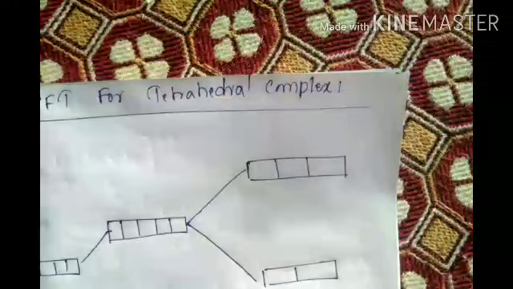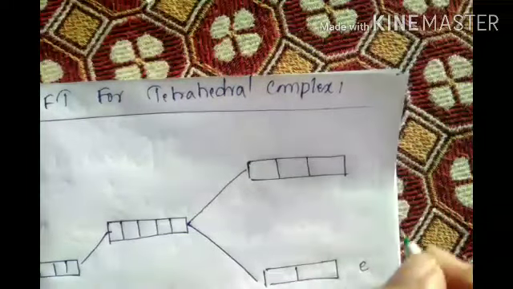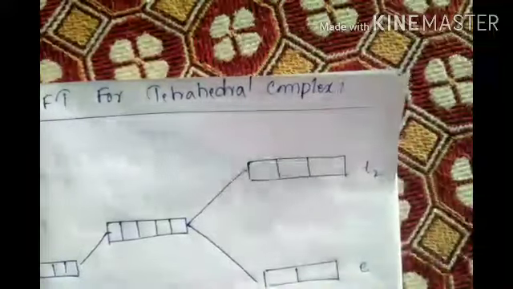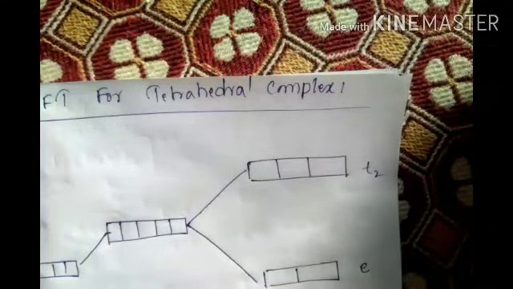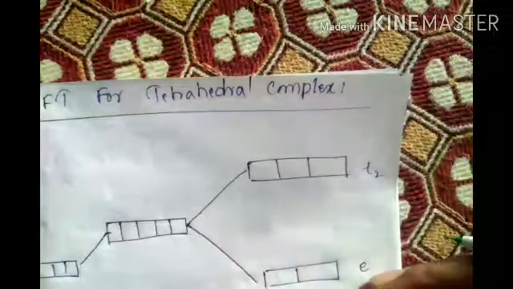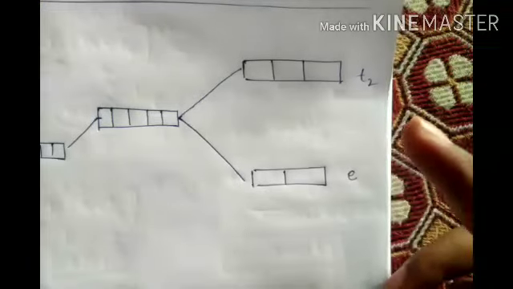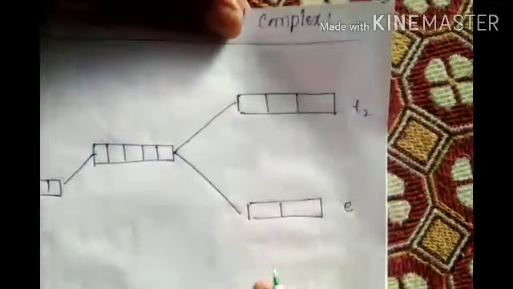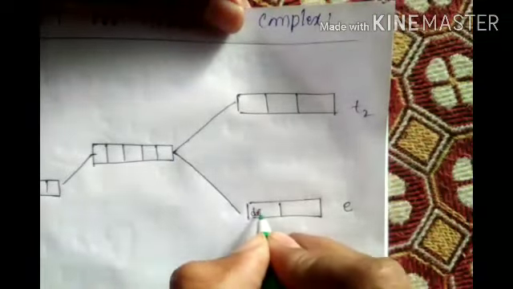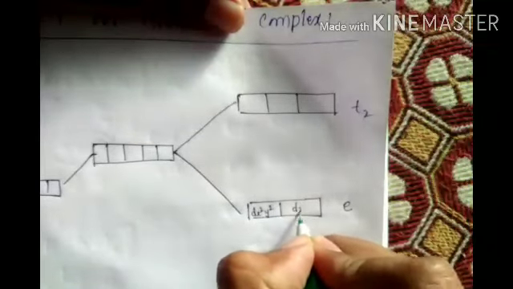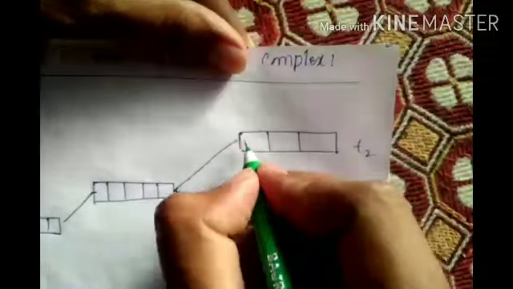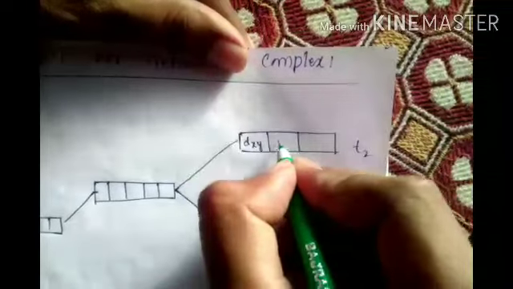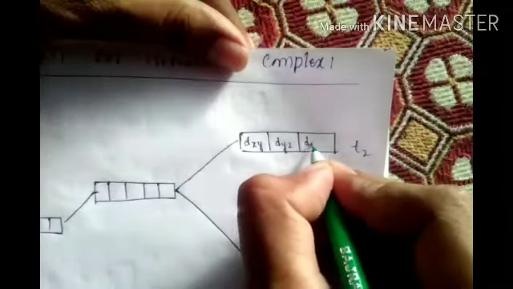Okay, this is called e. This is called t2. t2g and eg—if we call this eg, what will happen? Octahedral will come, right? So we won't call it like that. e and t2. Okay. e contains what? dx²-y², dz², and this contains dxy, dyz, dxz,